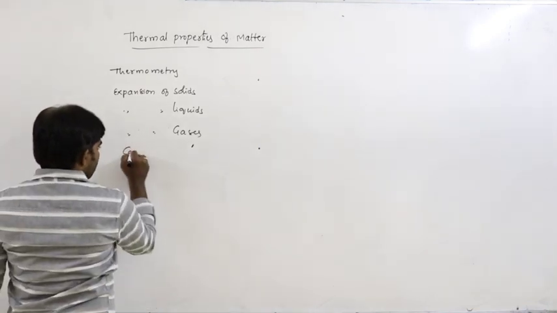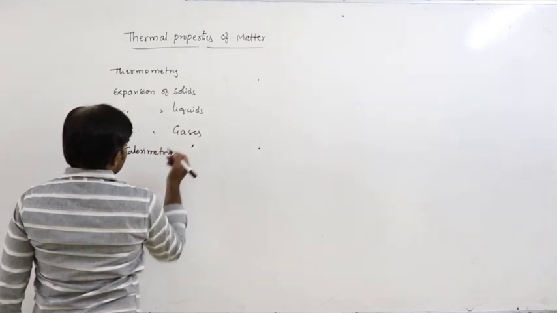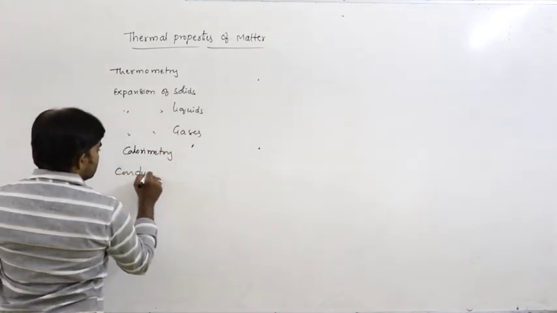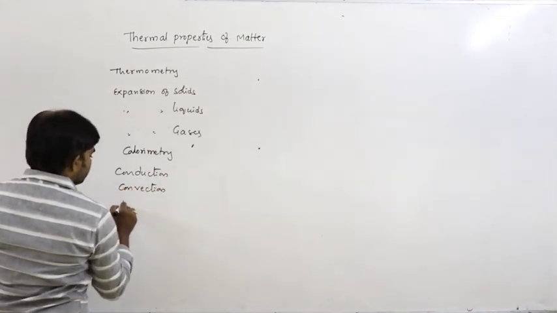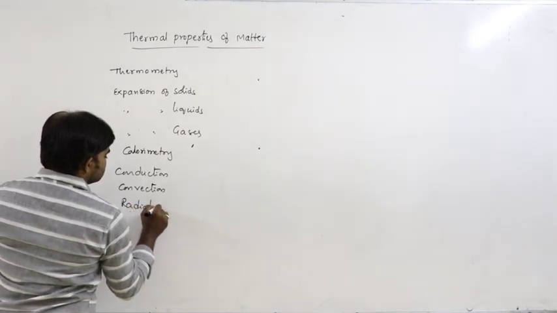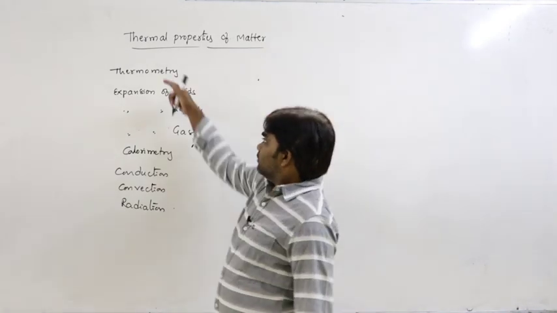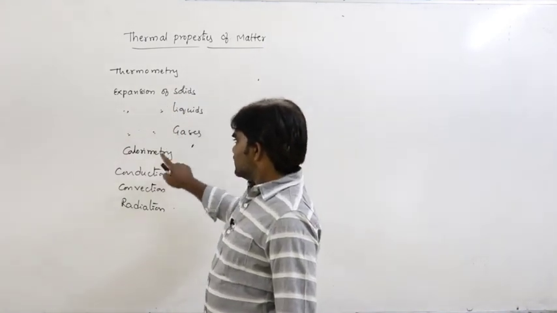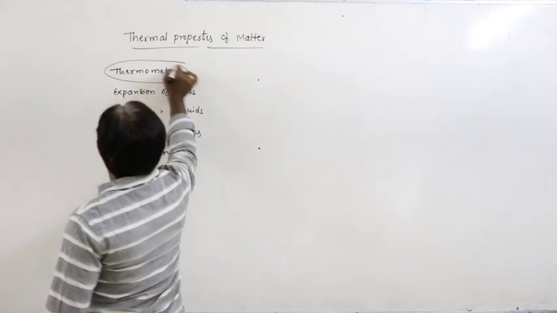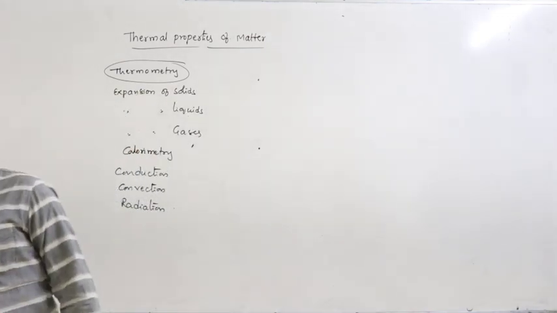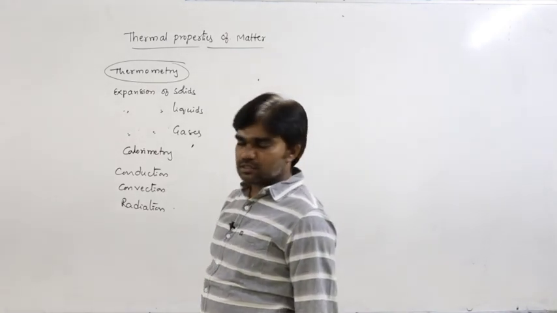So that those are calorimetry, next conduction, convection and radiation. So these are the topics included in this chapter: thermometry, expansion of solids, liquids, gases, calorimetry, conduction, convection, radiation. Now first we can discuss about this thermometry. So total 8 topics in this, 8 topics.